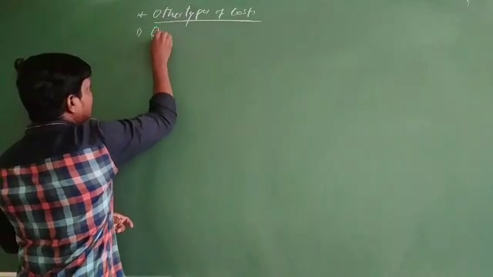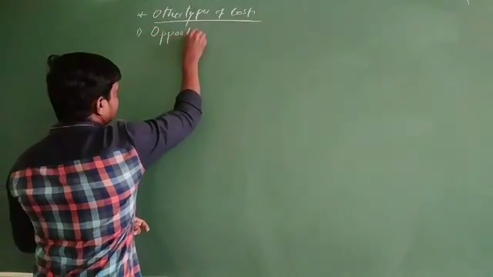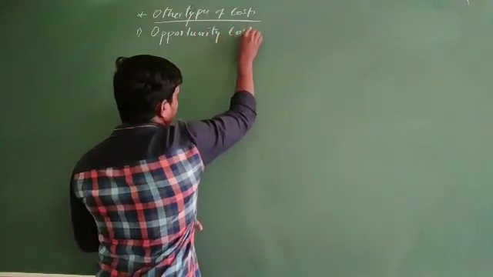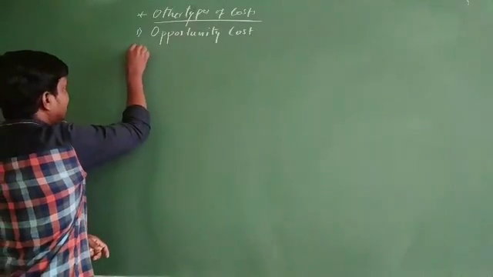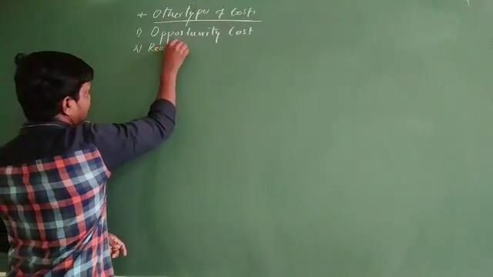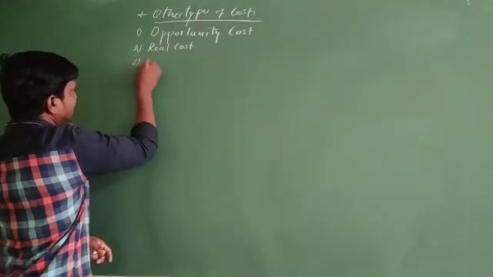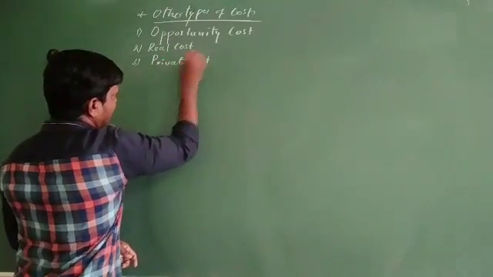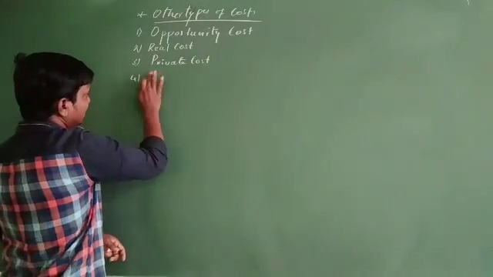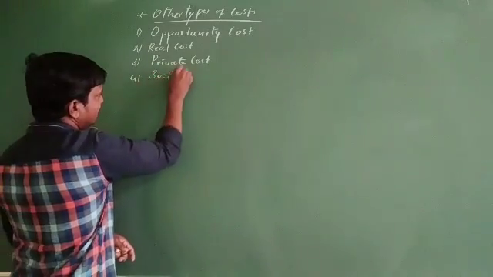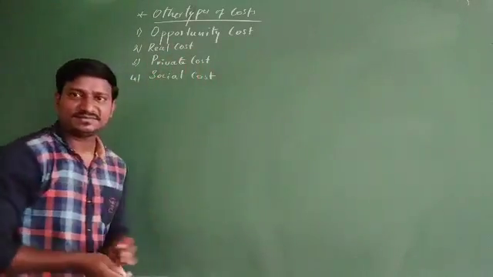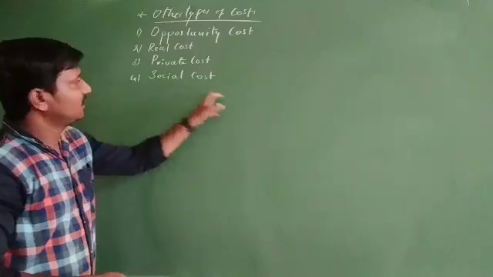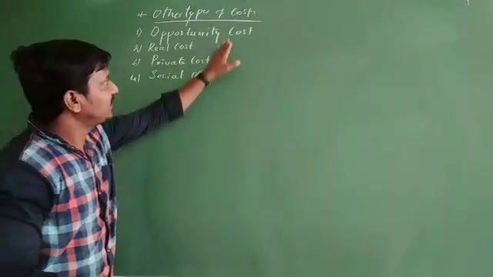The first one, opportunity cost. The second one is real cost. The third one is private cost. The last, fourth one we are going to discuss is social cost. Opportunity cost, real cost, private cost, social cost. So let us begin with the first one.